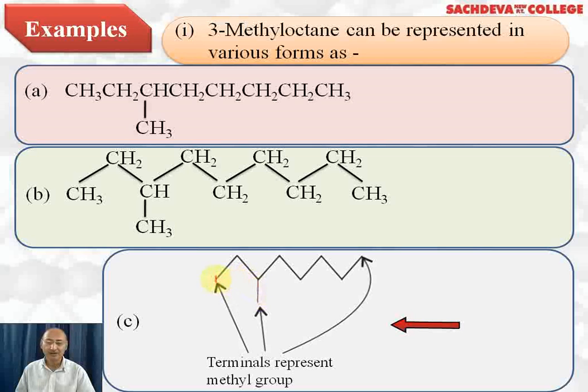Now here remember, each corner represents a carbon atom. These corners are representing carbon atoms. Each line represents a bond. Here we have single bonds, so these lines are representing single bonds.